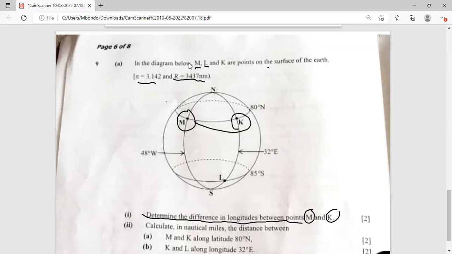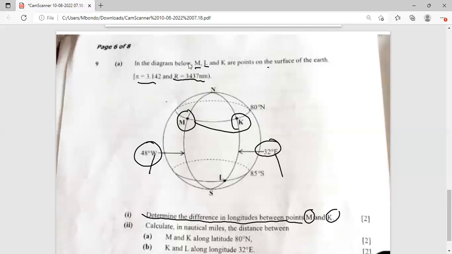So we are going to look at the longitudes that pass through these two places. We have 48 degrees west and 32 degrees east. If you look at these, they're in different hemispheres: we have west and we have east. So to find the answer, we add.